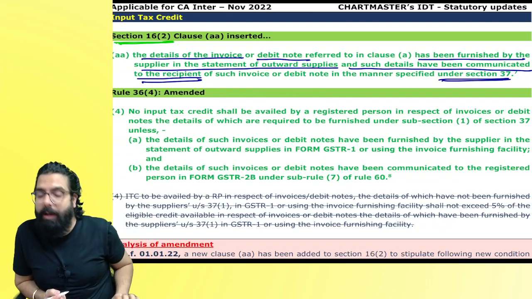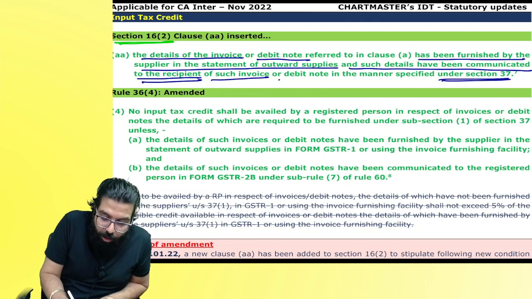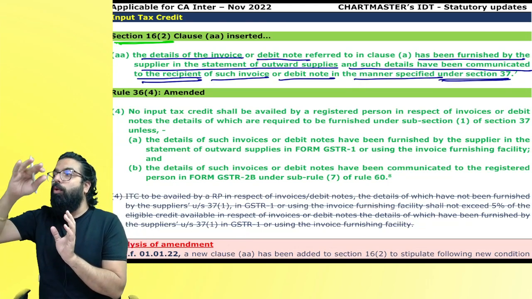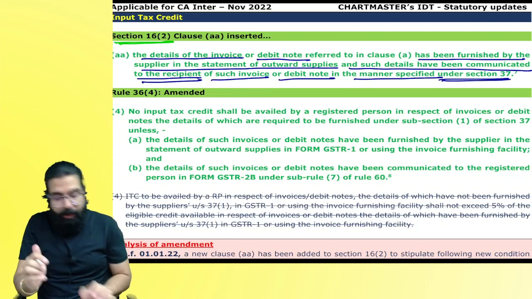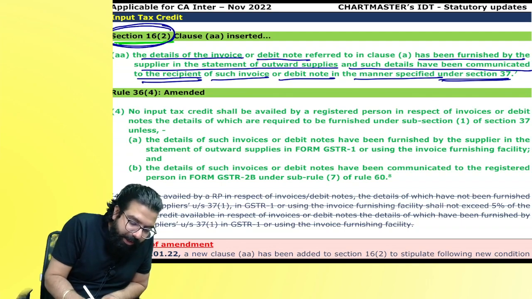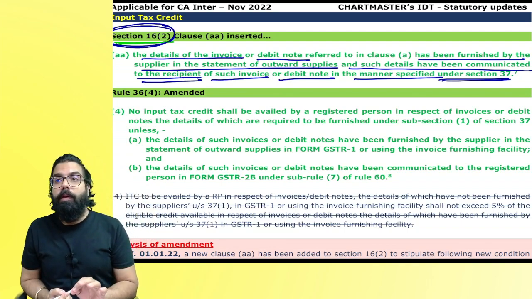Means it should be communicated to you in your GSTR 2B, only then you can take the credit. What was written in section number 16, the same thing they went ahead and wrote in the rule also. Are we clear?